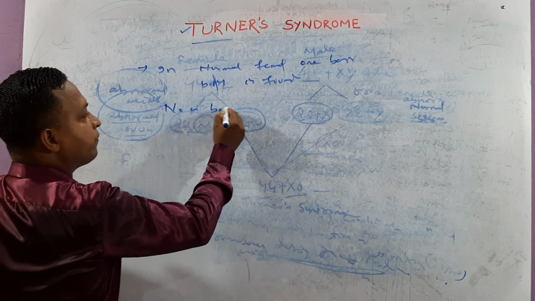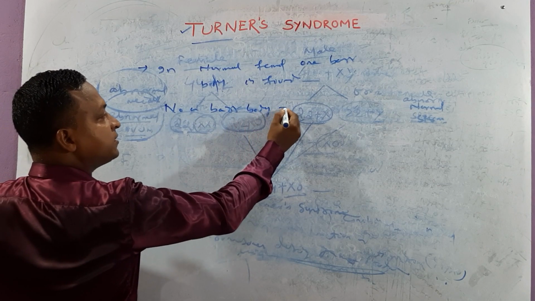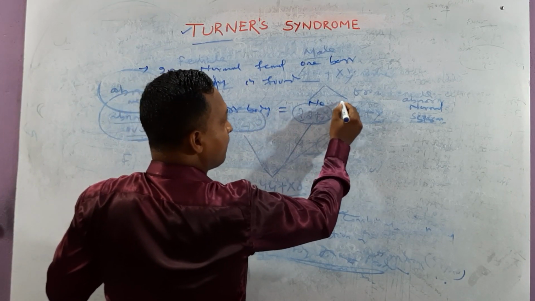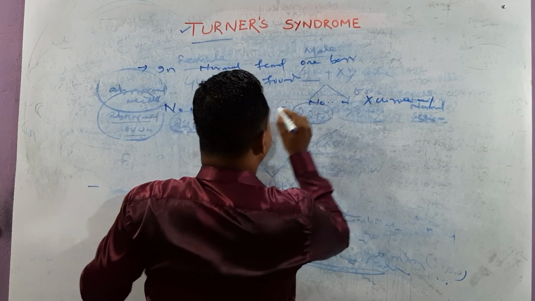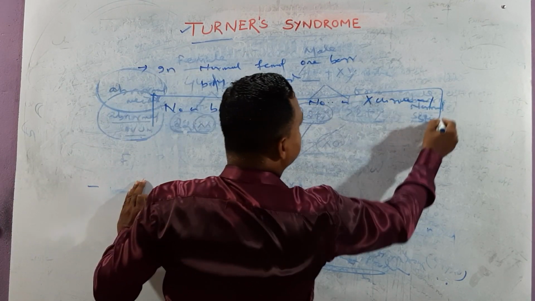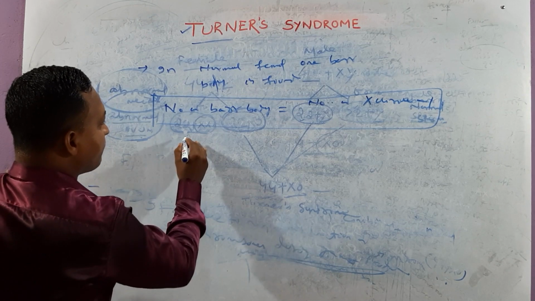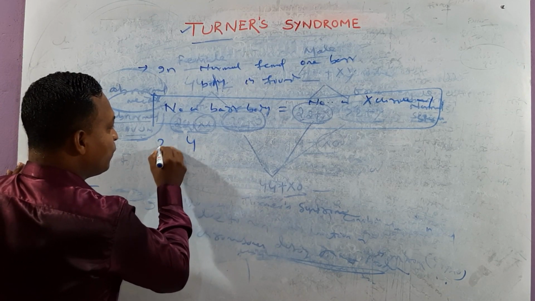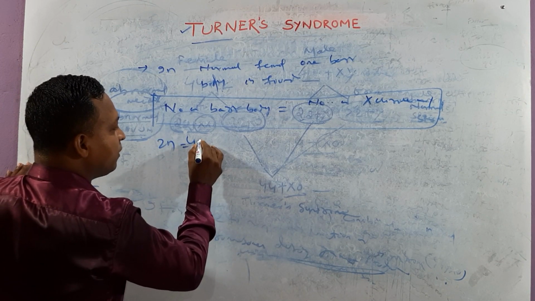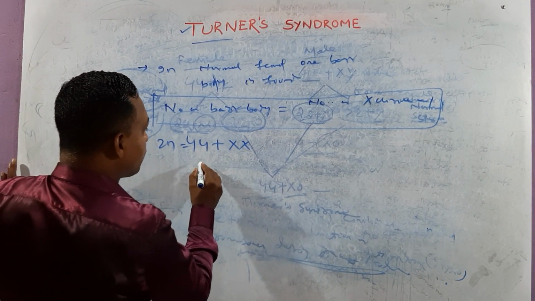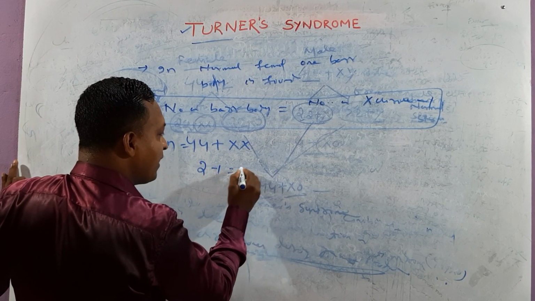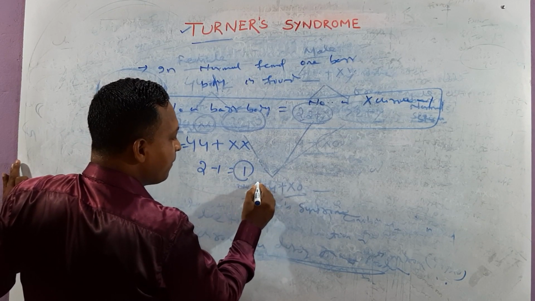Number of Barr bodies is equal to number of X chromosomes minus 1. In a normal female, 2n is equal to 44 plus XX. That means number of X chromosomes is 2, minus 1 is equal to 1, which is the number of Barr bodies